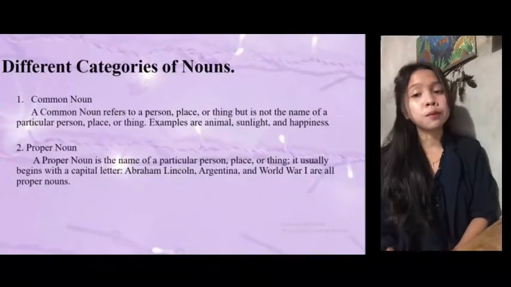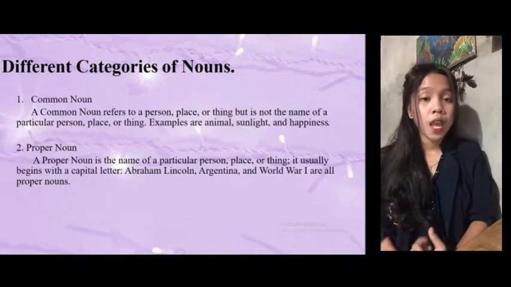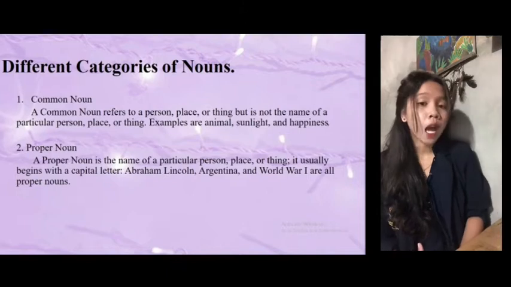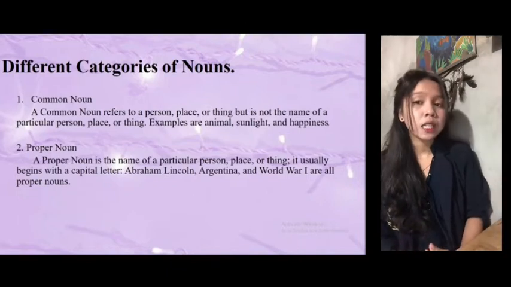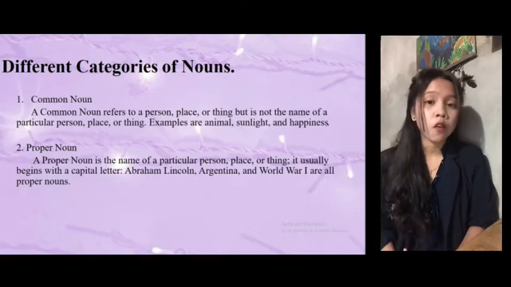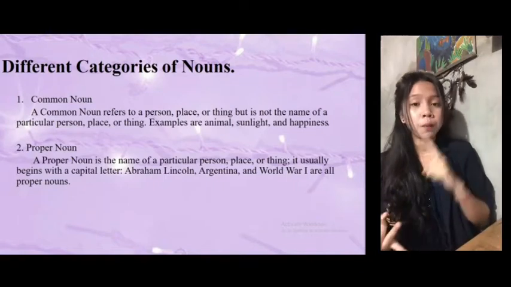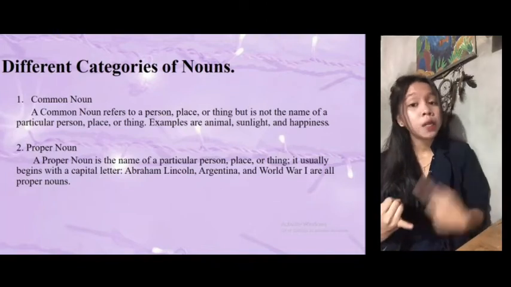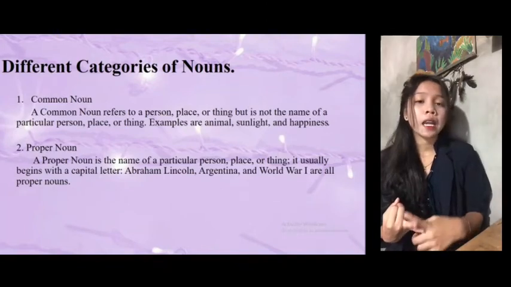And then we talk about different categories of noun. Number one is common noun. A common noun refers to a person, place, or thing, but it is not the name of a particular person, place, or thing. For example are animal, sunlight, and happiness.